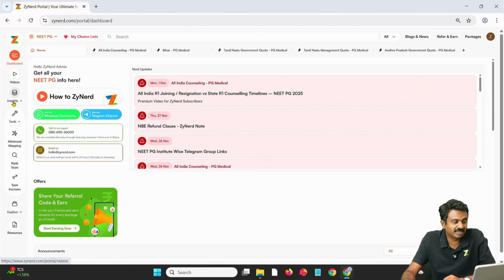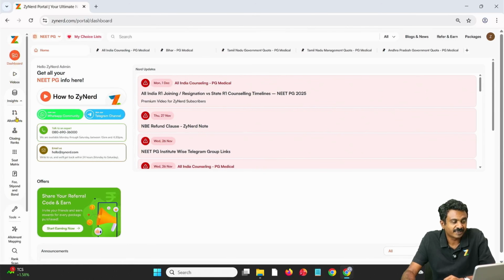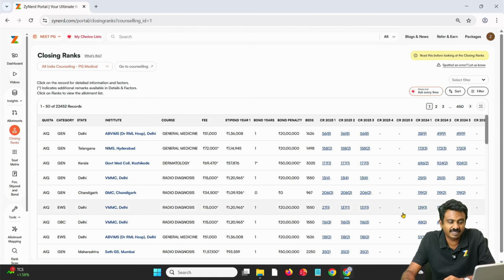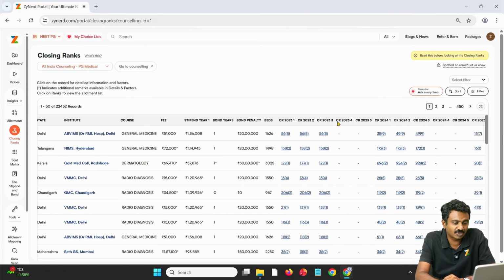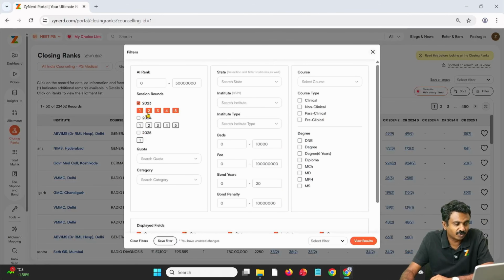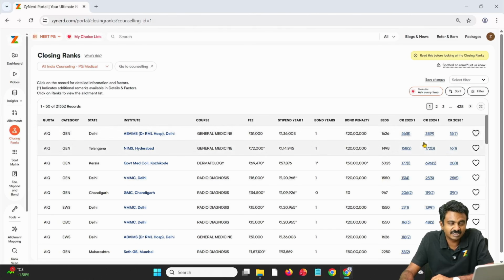Usually when you come to the dashboard, you go through the insights and then click on closing ranks and look at the trends. That is a primary thing that you do, right? So when you look at the trends, you will clearly see last year's closing ranks versus this year's. If I just look at, let us say, 2023 round 1, and then 2024 round 1 and 2025 round 1, and also take 2024 changes, then you will see a trend that is emerging.